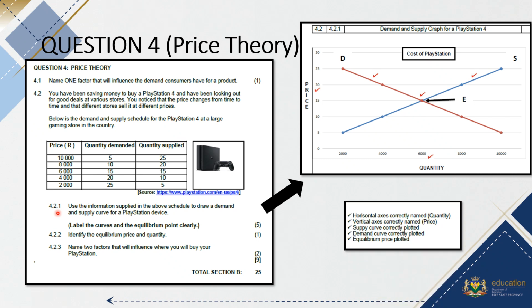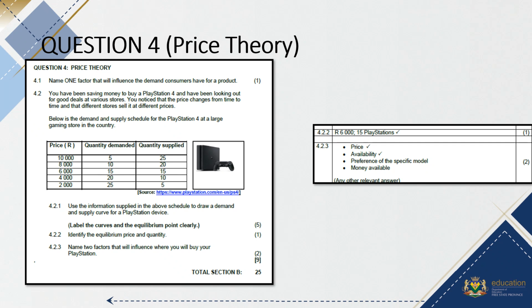So what do you give answers for? You give answers for naming the horizontal axis correctly, as well as the vertical axis, plotting the demand curve, plotting the supply curve, and then showing where the equilibrium price is. Then they asked at 4.2.2, for 1 mark, to identify the equilibrium price and the quantity.